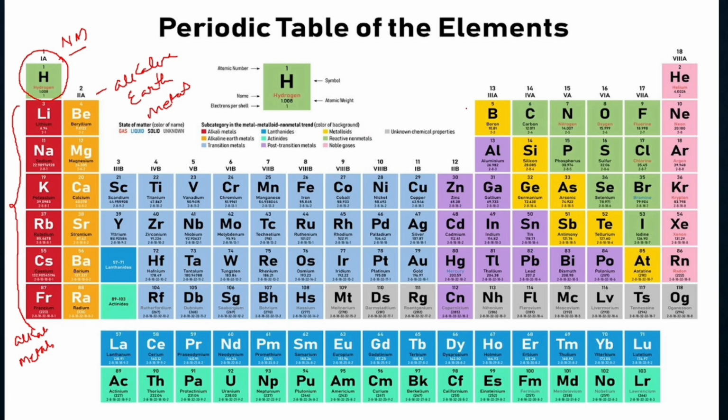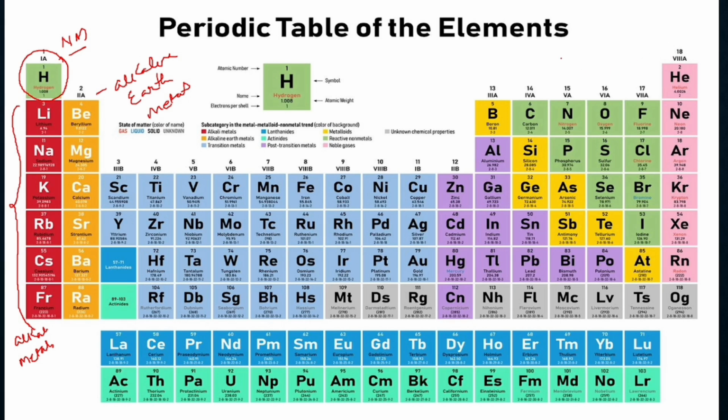You must know what are these yellow, these are metalloids. Then you have to remember the halogen group, that is group 17, right? Fluorine, chlorine, bromine, iodine are the elements of group 17. Then you have the noble gases. So you must know the order of these elements.